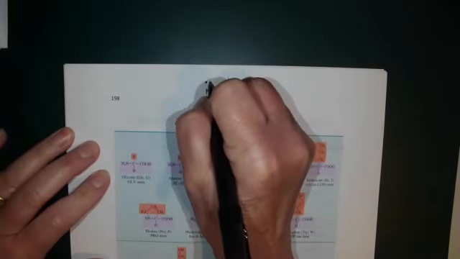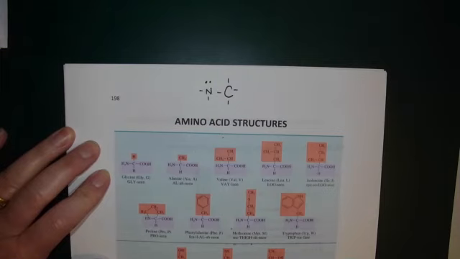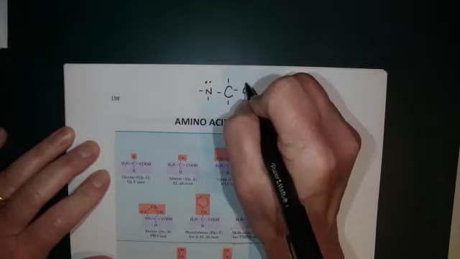You know what amine is, right? It's nitrogen making 3 bonds. And you know what carboxylic acid is. It looks like this.